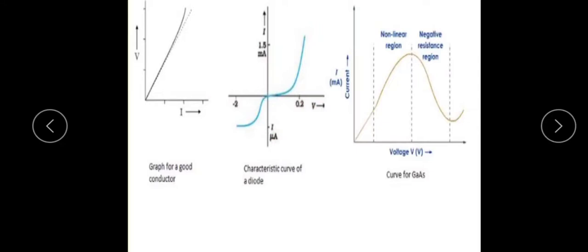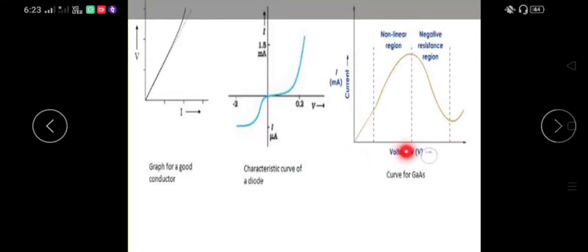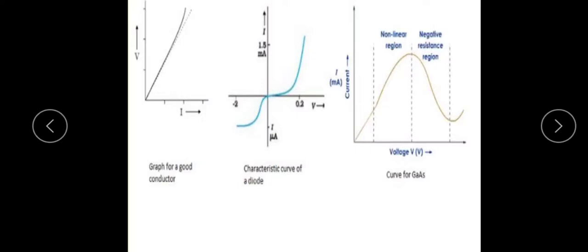In certain materials such as gallium arsenide used in light emitting diodes, LEDs, the relation between V and I is not unique, as shown in the figure. There is more than one value of V for the same current.